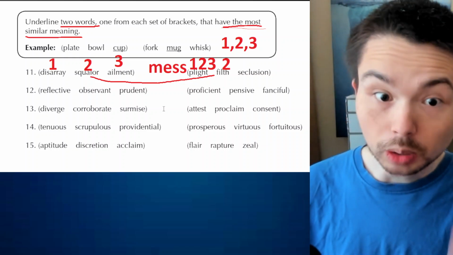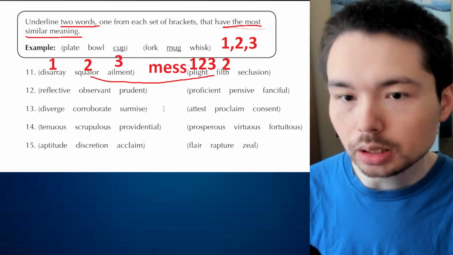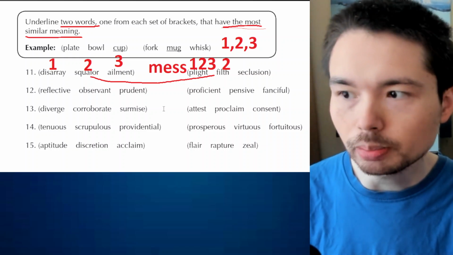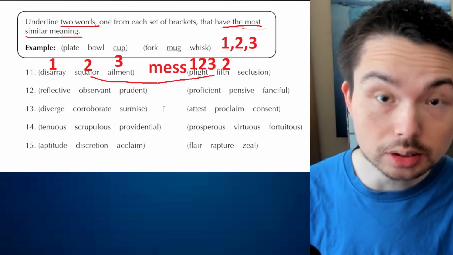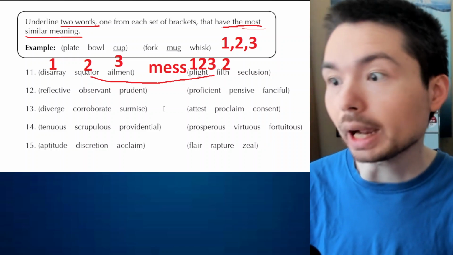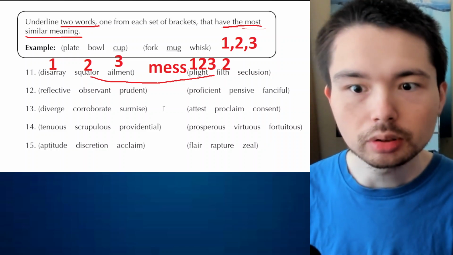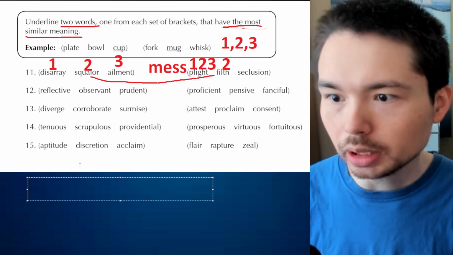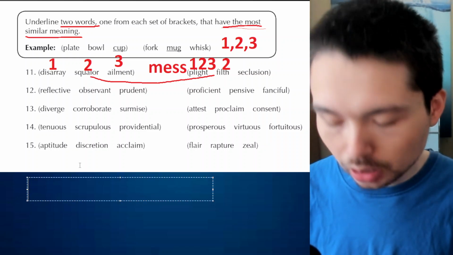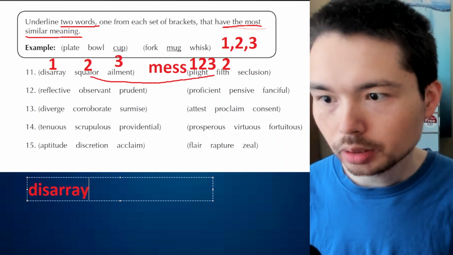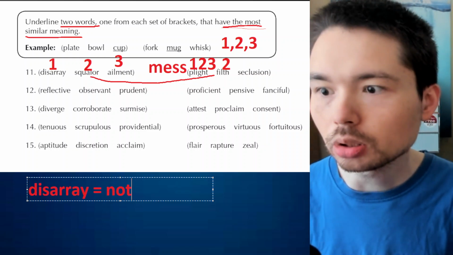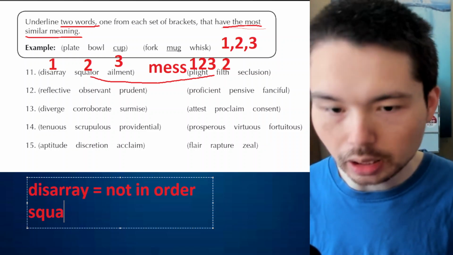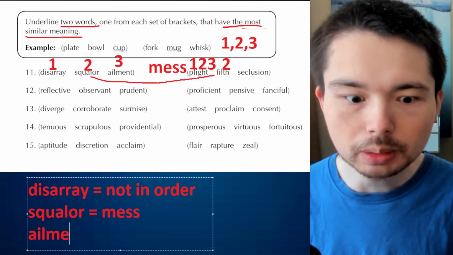So what happens is once we've covered a question, I'll just repaste the image or else it'll just get a bit too messy. Now, the brilliant thing is this is a YouTube video, so you can always go back in case you have missed something I've written. So for 11, let's just put it in more detail, because I said it really fast, but that doesn't mean the student was listening. Disarray means not in order. Squalor is a mess. Ailment is disease.